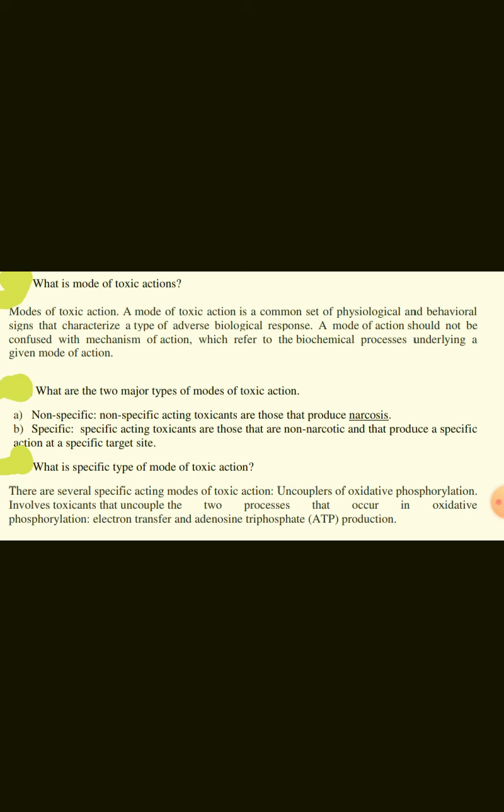What are the two major types of mode of toxic action? Non-specific and specific. Non-specific acting toxicants are those that produce narcosis. Specific acting toxicants are those that are non-narcotic and that produce a specific action at a specific target site.